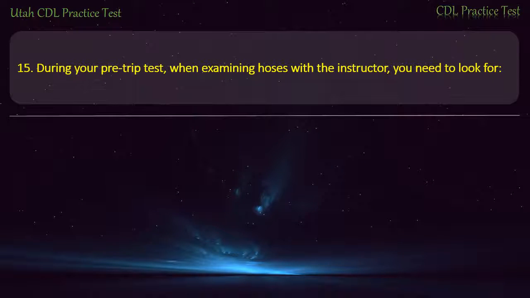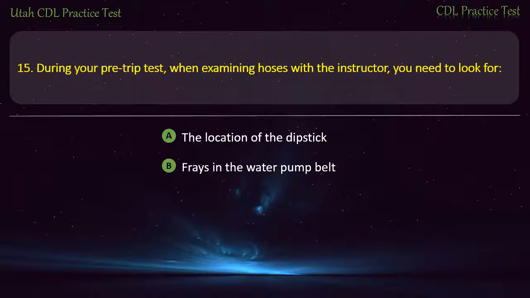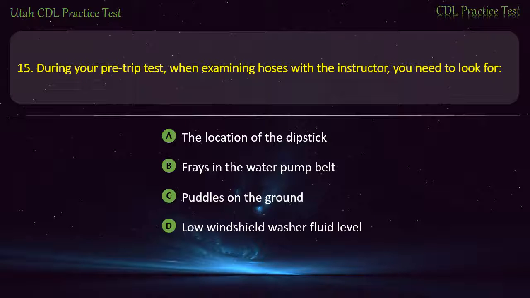Question 15. During your pre-trip test, when examining hoses with the instructor, you need to look for the location of the dipstick, fraying in the water pump belt, puddles on the ground, low windshield washer fluid level. Answer. Puddles on the ground.